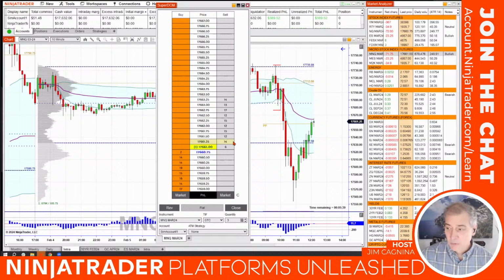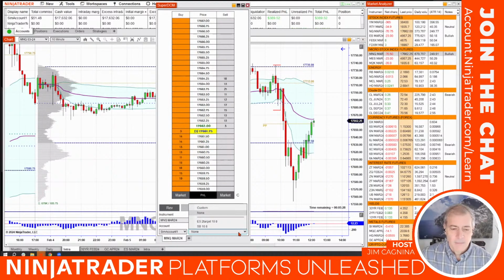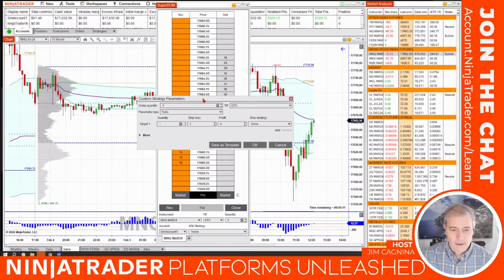Last week we did a simple bracket. This week we're going to do a multi-target bracket. I'm going to go down to the bottom of the ATM strategy where it says none. I'm going to hit that drop-down menu. And in that drop-down menu, we have a couple of things. We have a couple of strategies I've already set up, and I've named them specifically to a specific type of automated trade management strategy. But we're going to create a new one. We're going to go to custom. I'm going to click on custom, and it's going to open up this dialog box.